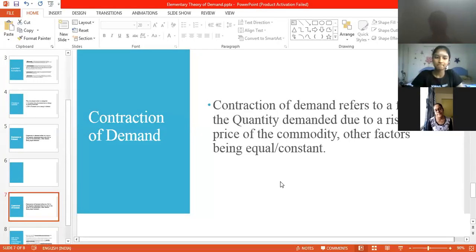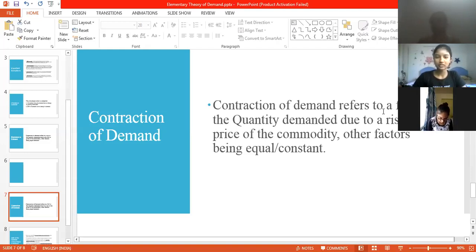Contraction of demand refers to a, please read, Melissa. Contraction of demand refers to a fall in the quantity demanded due to a rise in the price of the commodity, other factors being equal or constant. Other factors always have to be equal and constant to fall under the category of contraction or expansion, whether the quantity demanded is increasing or decreasing. Increasing is termed as expansion and decreasing is termed as contraction.